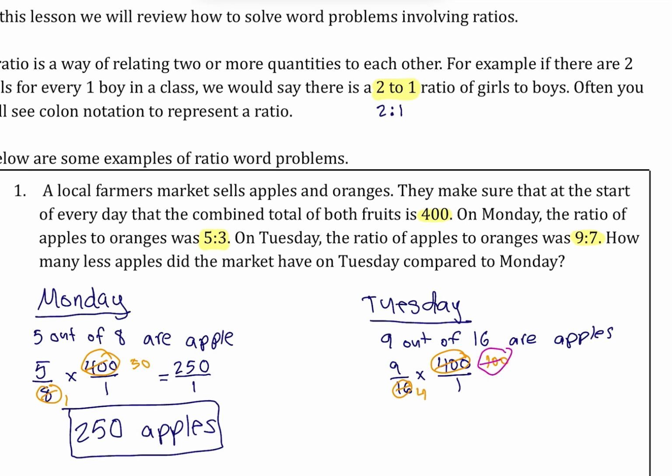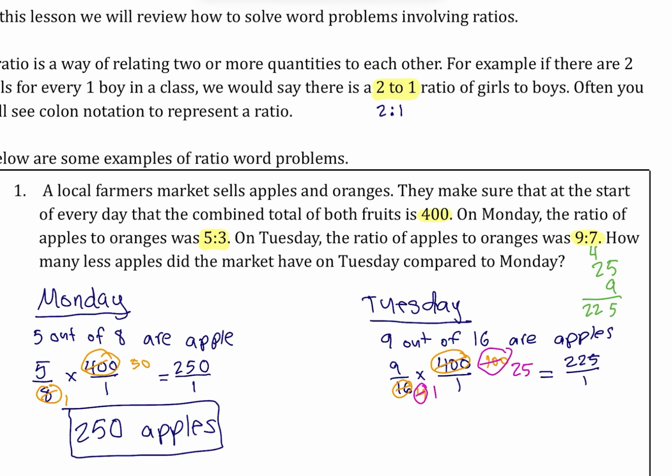So 100 divided by 4 becomes 25, and then 4 divided by 4 becomes 1. Now we want to multiply, so on top we have 9 times 25. We'll do a little bit of side work for this: 25 times 9. 9 times 5 is 45, 2 times 9 is 18, plus 4 is 22, so 225 in the numerator. And then 1 times 1 in the denominator gives us 1.